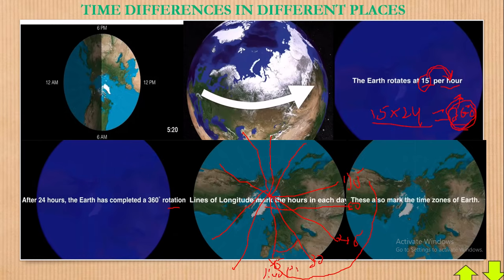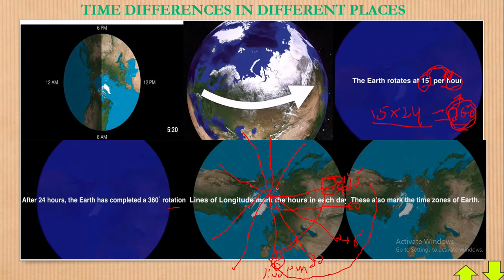Now, if this displays X, and maybe it is 1 p.m. at this point here, what does it mean? Remember, every line you see there is 15 degrees, meaning 1 hour. So, if you move from here to here, that will be 2 p.m. From here to here, that will be 3 p.m. From here to here, 4 p.m. From here to here, 5 p.m. Now, if this is maybe East Africa, and this is Brazil, you see the time difference.